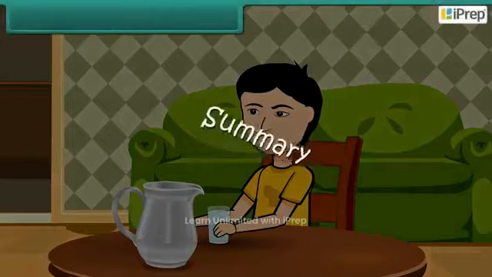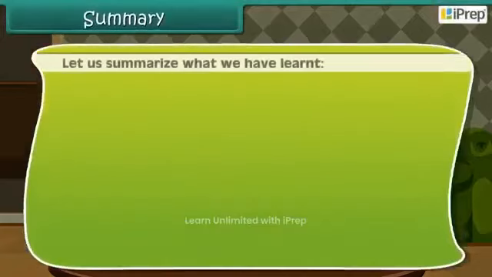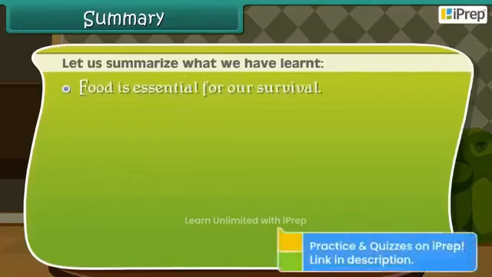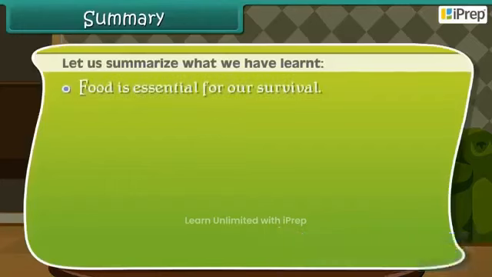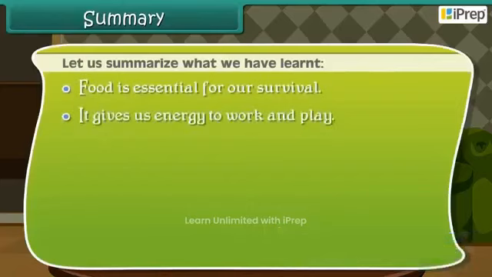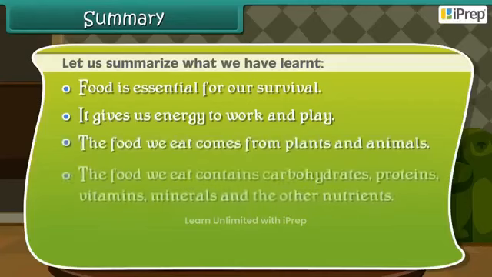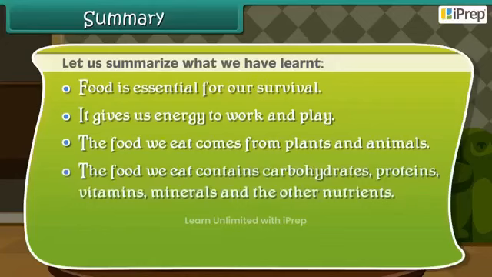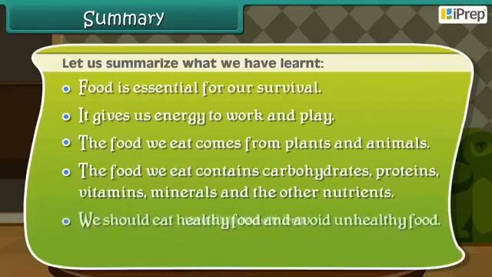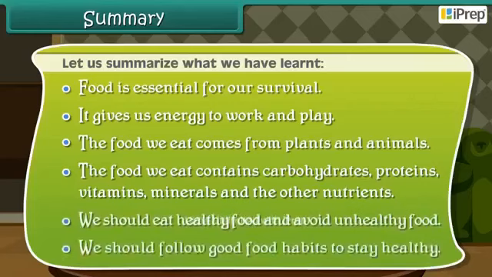Summary. Let us summarize what we have learned. Food is essential for our survival. It gives us energy to work and play. The food we eat comes from plants and animals. The food we eat contains carbohydrates, proteins, vitamins, minerals, and the other nutrients. We should eat healthy food and avoid unhealthy food. We should follow good food habits.